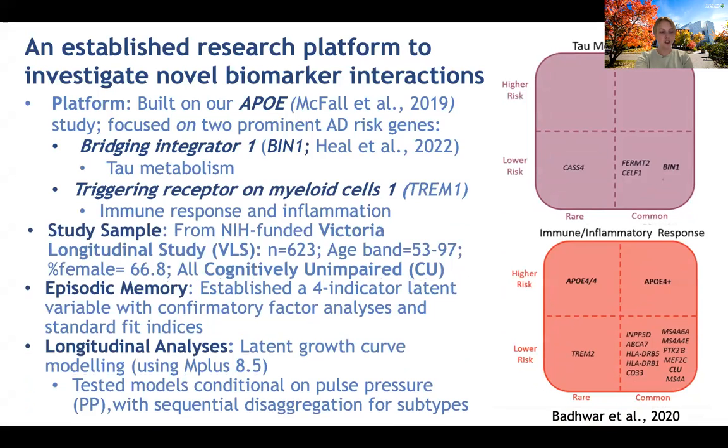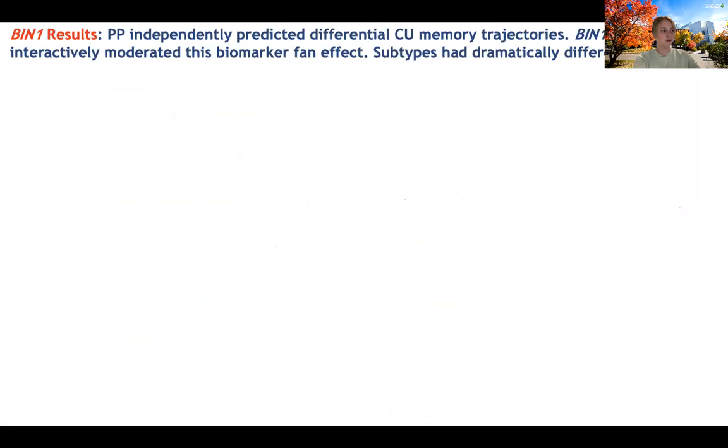Using 44-year trajectory data from the Victoria Longitudinal Study, we applied conditional longitudinal growth models to test predictions of biomarker network for memory levels, the intercept, and change using the slope. The analytic sequence was pulse pressure first, then genotype moderation separately for BIN1 and TREM1, and then we stratified by sex. First, we do BIN1.